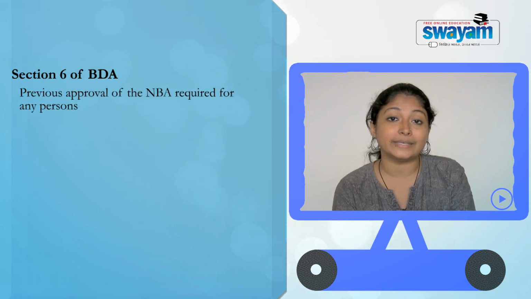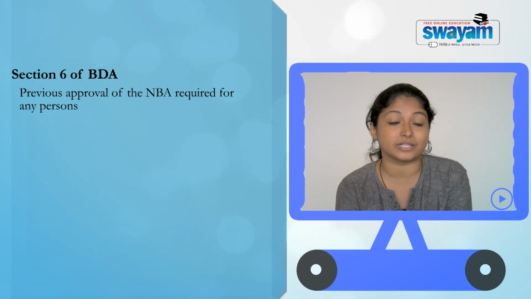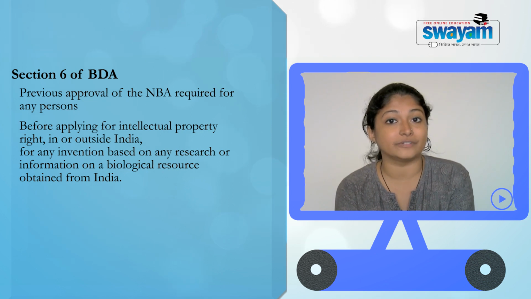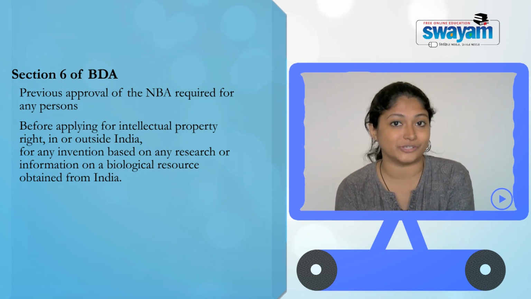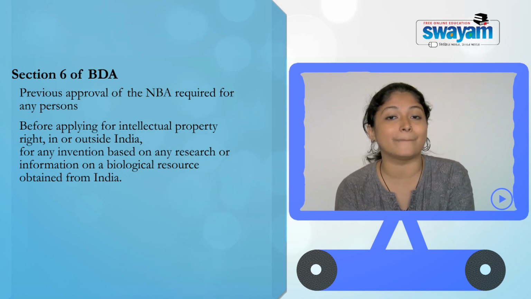This intellectual property should be over an invention based on a research or information on a biological resource obtained from India. So, if you have done research on a biological resource obtained from India and if you have an invention, then you have to apply to the National Biodiversity Authority.